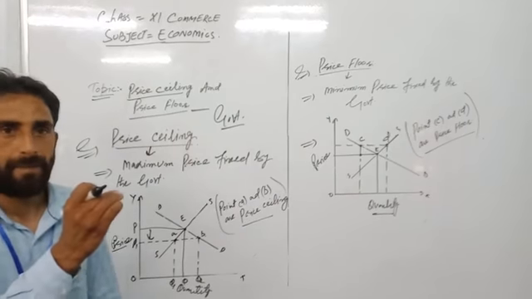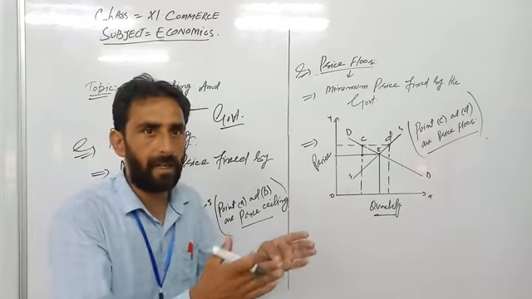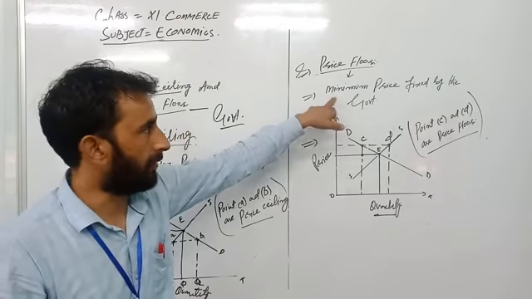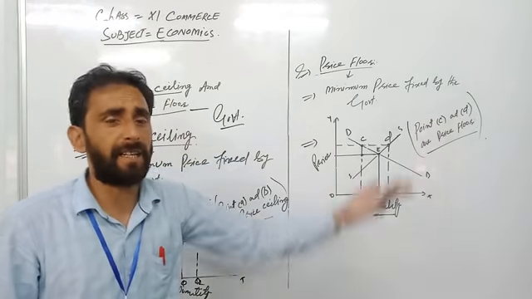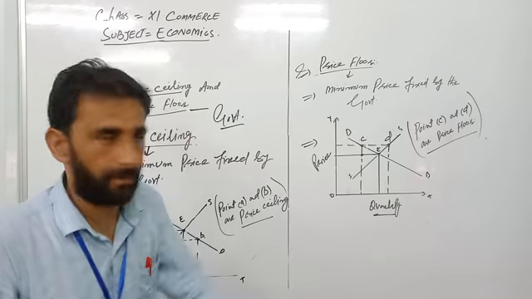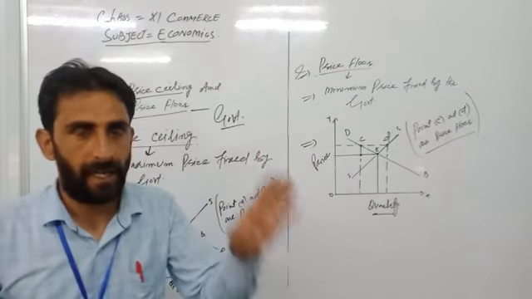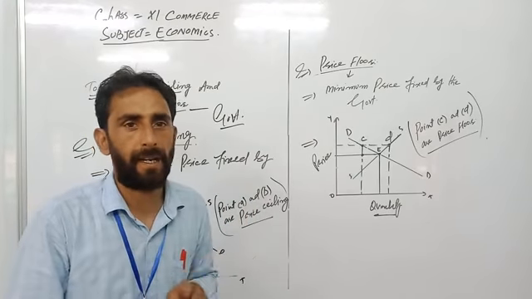Minimum means that less than that, no one can give a price to any farmer or any other person. More than that we can give, but less than that we can't give. That is why I have written here: minimum price fixed by the government. It is the minimum price which every buyer has to pay to the seller.